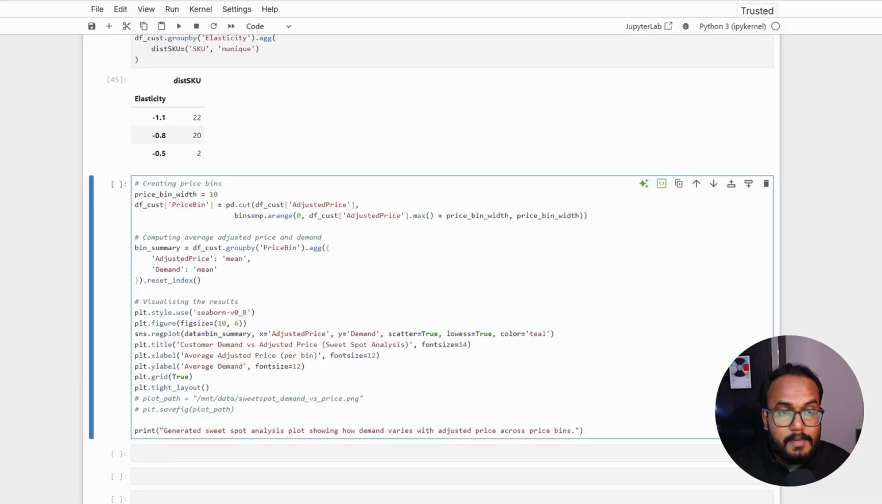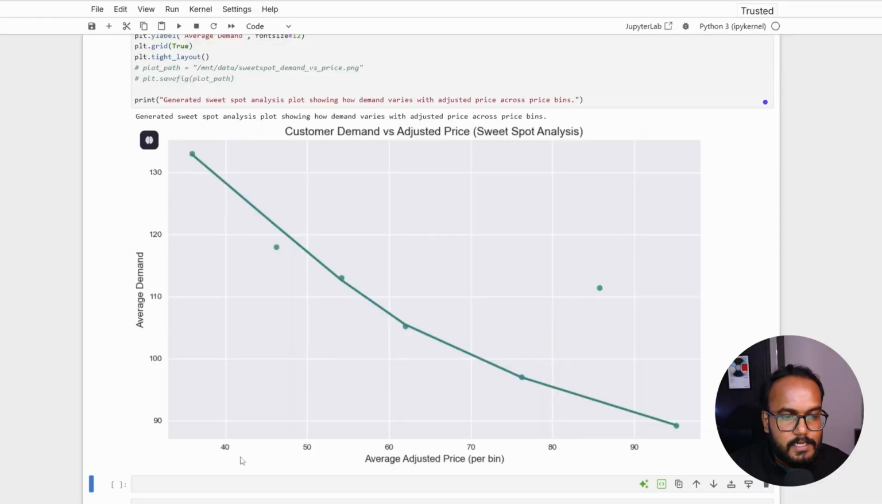Let's go one more step and try to identify what is the sweet spot for a customer. Let's say there are 10 SKUs that are coming under a similar price range. What is the sweet spot that actually matches with the perceived value of the customer? This code will bin the adjusted prices and create average adjusted price and demand curves. Let's try to interpret the results. So initially there are close to 40 SKUs that are coming for this particular customer.